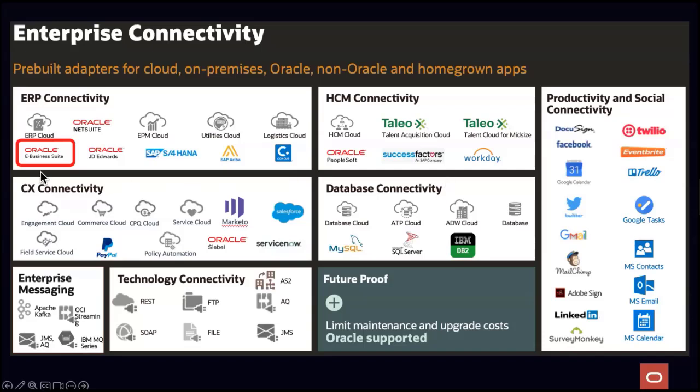But for this particular webinar, our main focus is going to be the EBS adapter. And in case you don't see an adapter for systems that you have, we always have the technology adapters like REST, SOAP, FTP, and all sorts of others.